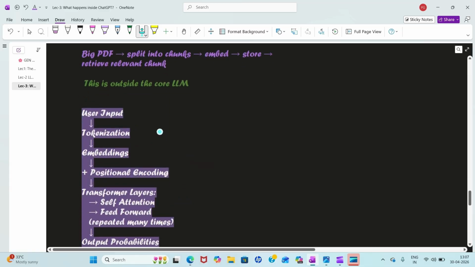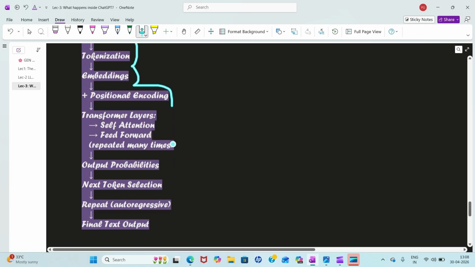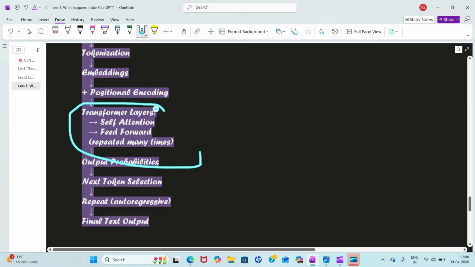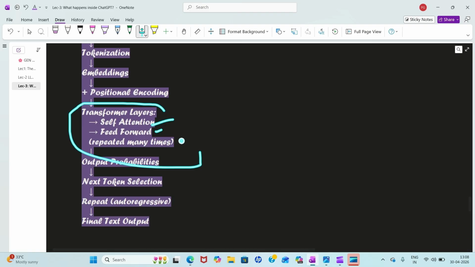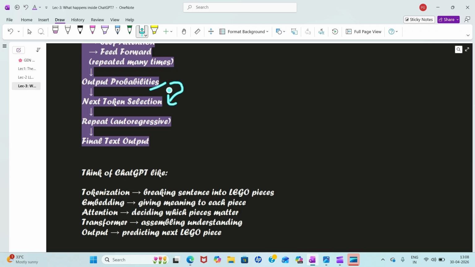So, just a quick recap, what we have done is we were having user input, we have done tokenization, embeddings plus positional embeddings, then the LLM comes, transformer layers, self attention, feed forward. We have repeated this many times. We have output probabilities. We have then next token selection based on those probabilities and whatever the temperature is set. When we have that next token selection, we repeat to get the entire paragraph or sentence if we not only want one token. And after that, we have the final text output.